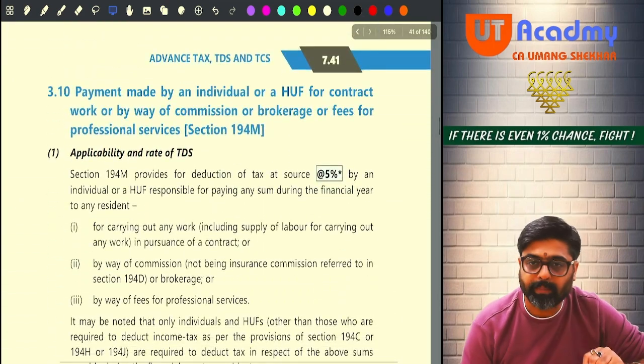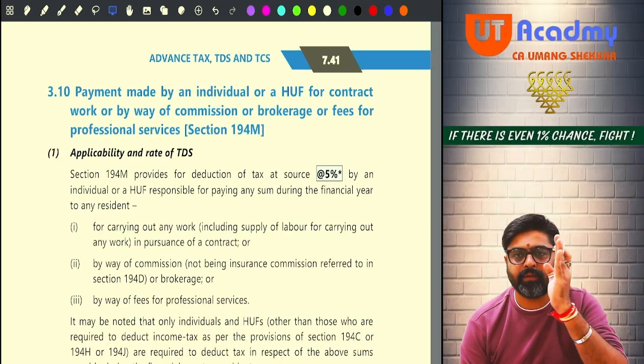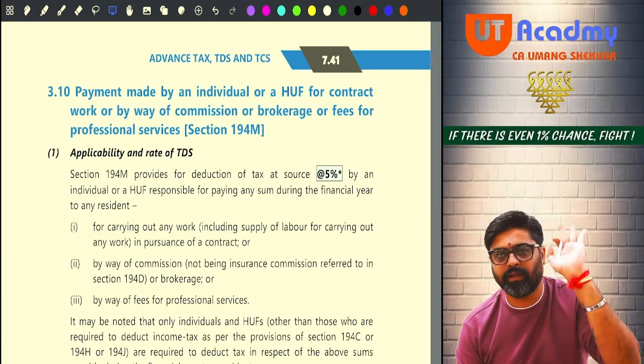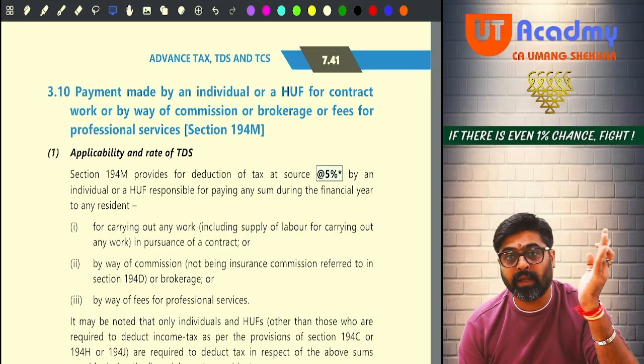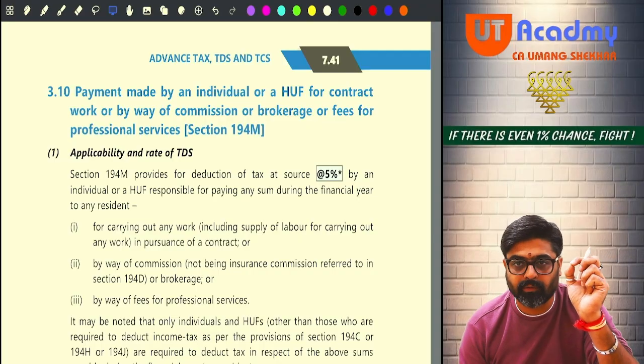Okay, now coming to 194M. See, after 194J, 194K is there, but that we have already seen. 194LA is also there, that also we have seen. Okay, now coming to 194M.